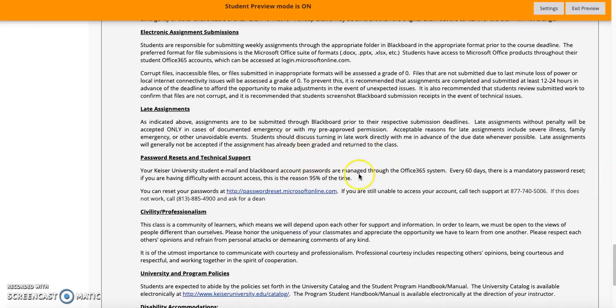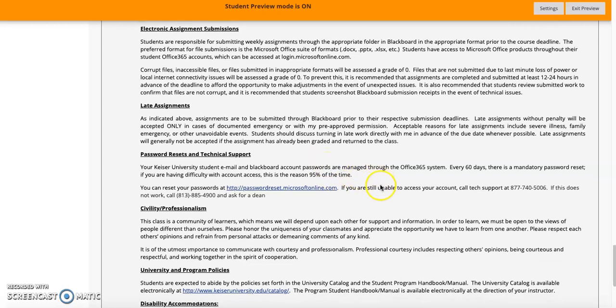Late assignments, I'm very reasonable. You know, I'll work with you guys. I get that times are a little bit crazy right now, and sometimes life is just crazy. But I just want to make sure that you communicate with me and let me know what is going on. If you are going to have a late assignment and not submit anything on time, if you talk to me, I can work with you. But if you just don't submit it, that's when we start to have problems. But all of you were great with that last term, but just keep me posted on everything, okay?